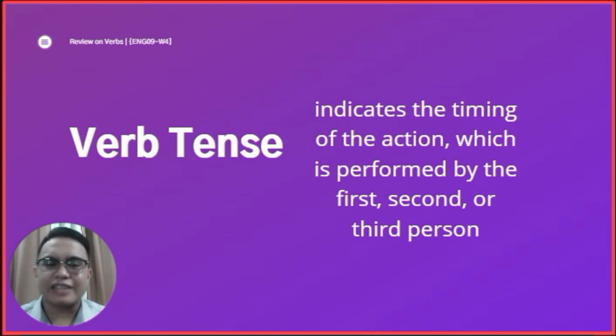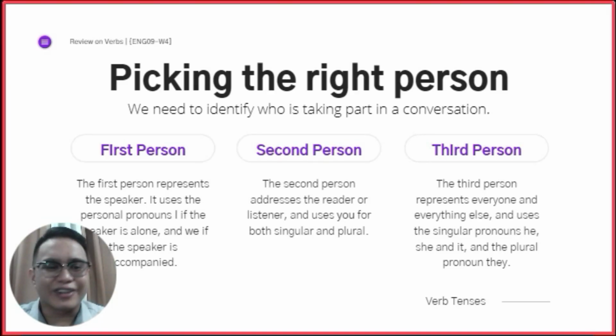Unsa day ni siya? Now, before we make our tenses, mag-form tag tenses, we have to pick the right person. Sana all mo pick og right person, di ba? O, dapat ang gini children, you need to pick the right person. Because we need to identify who is speaking, or who is being talked about in the sentence. Okay? So, the first person is, of course, the speaker. Kung kinsay nag-speak, mao na siya.